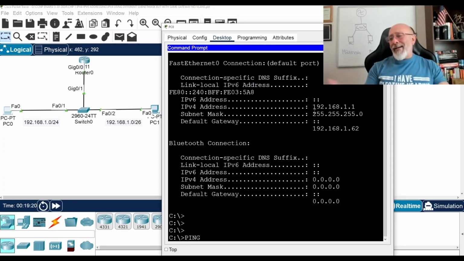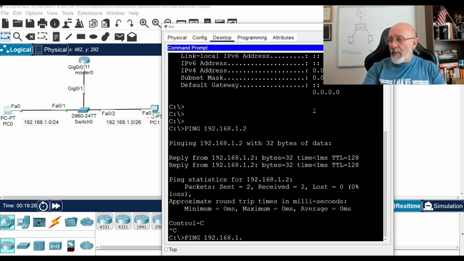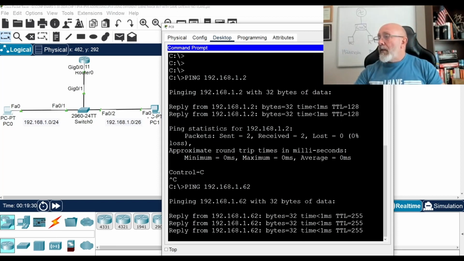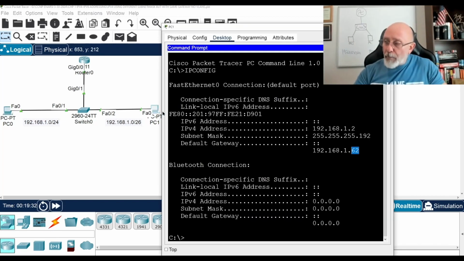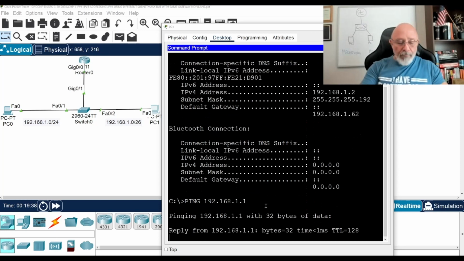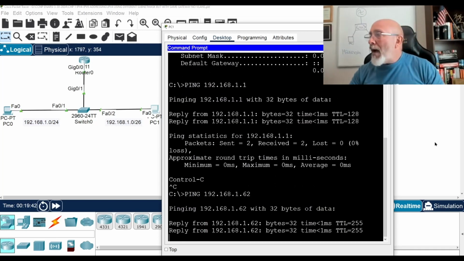Now some of you are saying, Laz, we know this, man. What are you doing? Okay. And I can get to my gateway. Lovely. Obviously, if you ping one way, you can ping the other. Ping 192.168.1.1. Okay, and 62. Okay, why am I showing you this?